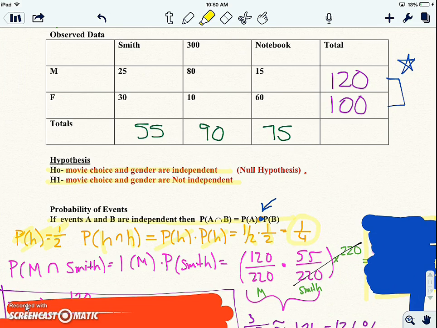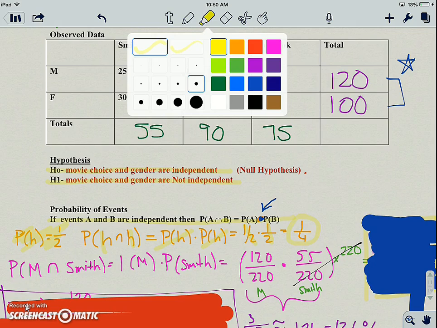And that means that if I flip a coin and the first time I get a head, and I flip it again, getting a head the first time is not going to affect what I got the second time. That's the definition of independence. There's no relationship there. Okay, so we use this idea to figure out what we would expect to get if there was no relationship.